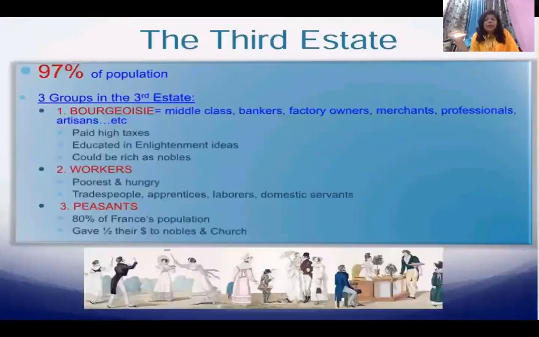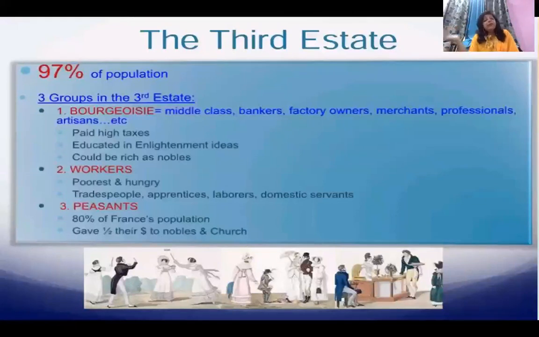Now there was no equality in paying taxes. Again, I will go back to that topic when we take the chapter further. It was such an unjustified idea that those who paid more taxes had more chance to become part of the government. Now in our country, it is not like that. It is equality. UAF, Universal Adult Franchise, everyone has an equal right to vote, irrespective of their caste, color, religion, social or economic background, or status. Now these people were educated in the Enlightenment ideas, and they were as rich as nobles.